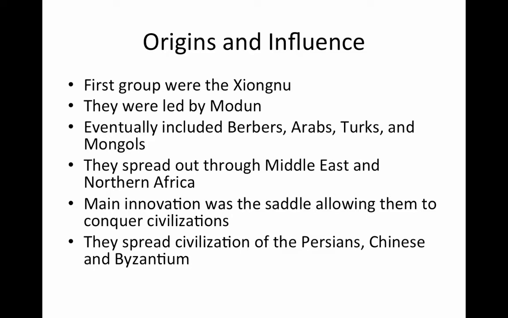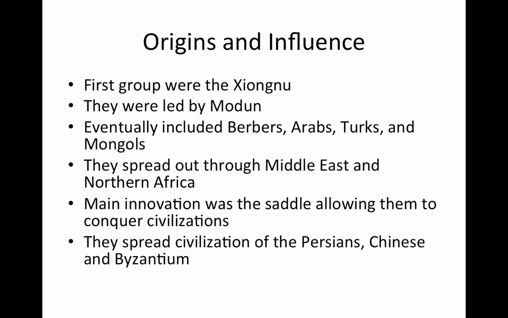Part of the reason has to do with their innovations. Living in this very difficult environment, they innovated and created things like the saddle. The saddle to us today doesn't seem like that big of a deal, but imagine it at that time period. You could have a saddle on a horse that would allow the Mongols to ride into an area and be secured, riding at top speeds, but it also allowed them to train themselves where they could ride, let go of the reins of their horses, and then fire bows and arrows into the people they were going in to attack, also using their swords.